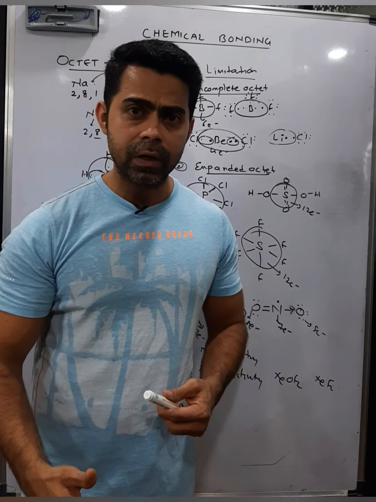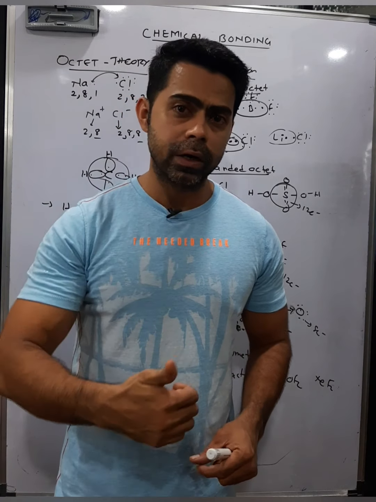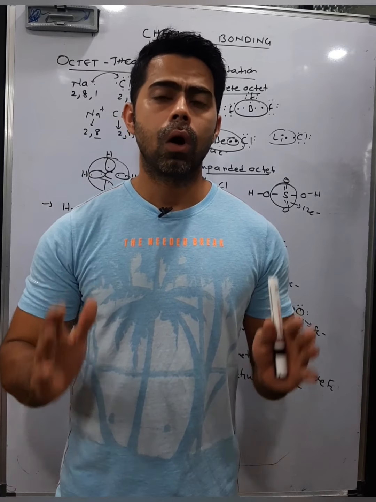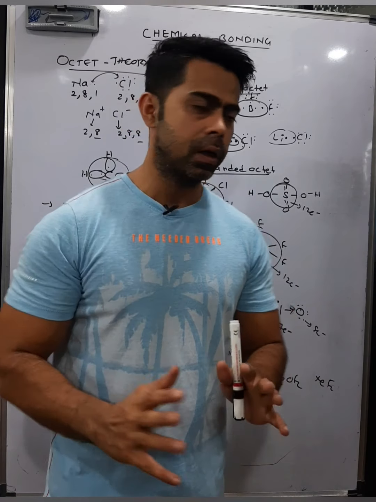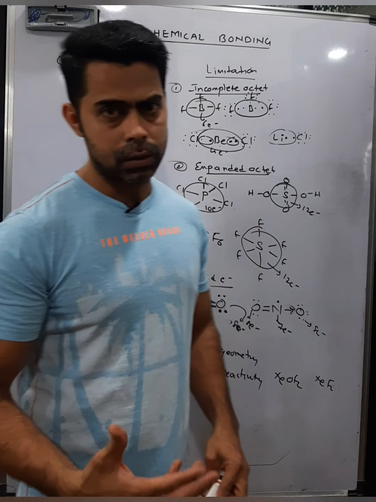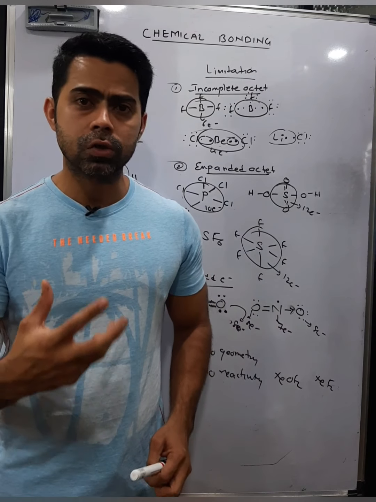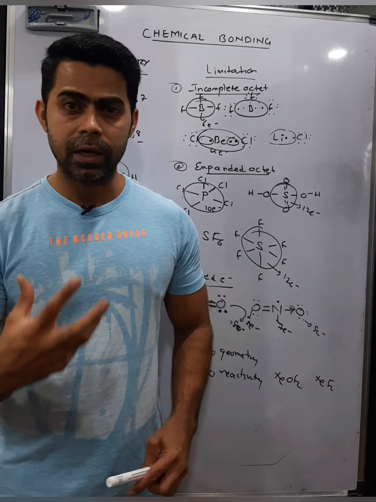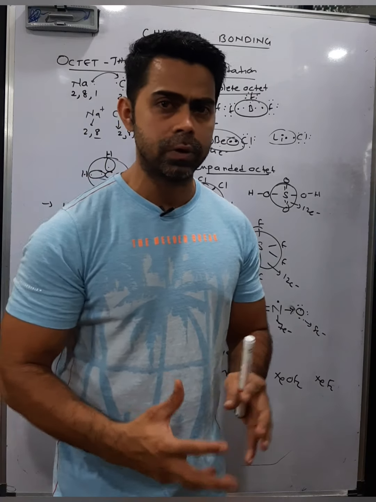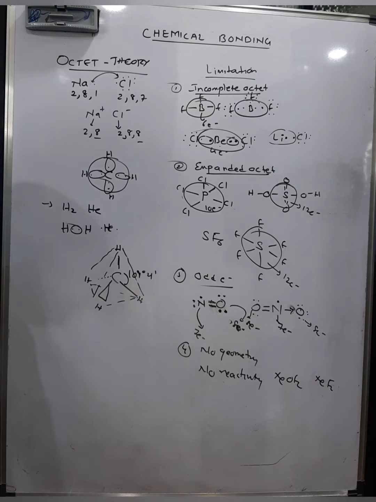So these reactivities of the molecules, plus their geometry, plus the molecules which have expanded octet, incomplete octet, or odd electrons, cannot be explained on the basis of the octet rule. So this was the limitation of the octet rule. But you know what, using Lewis theory we can easily draw the structures of a few molecules, that is, the electronic structure of their outermost shell. So let's talk about the applications of Lewis theory, what benefit we get from it.